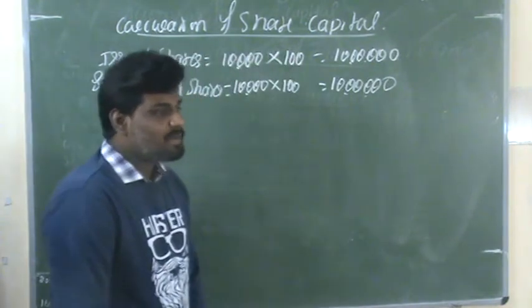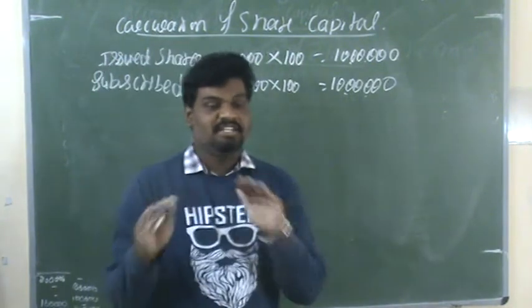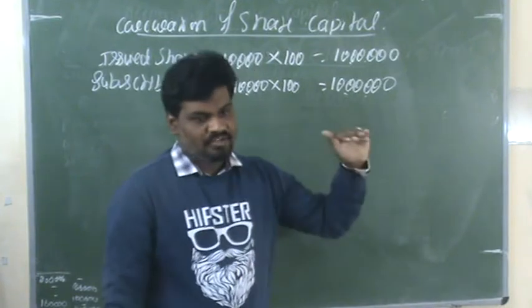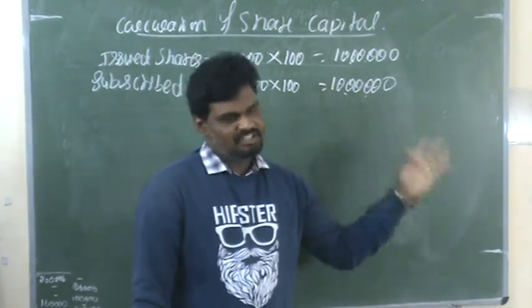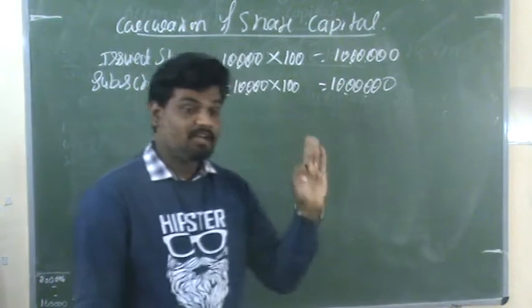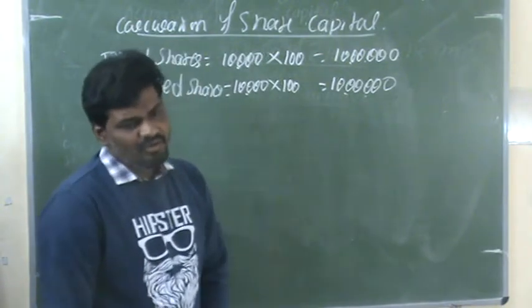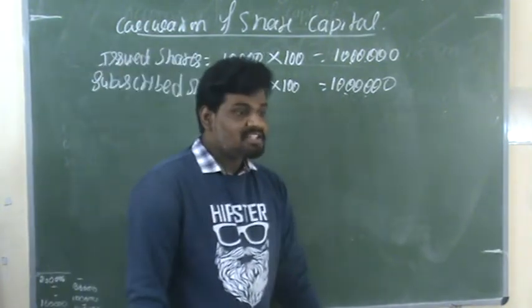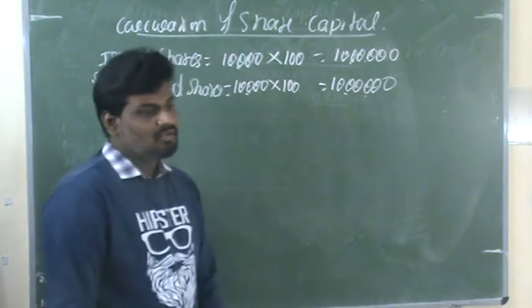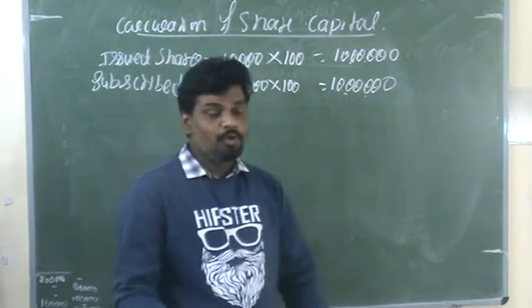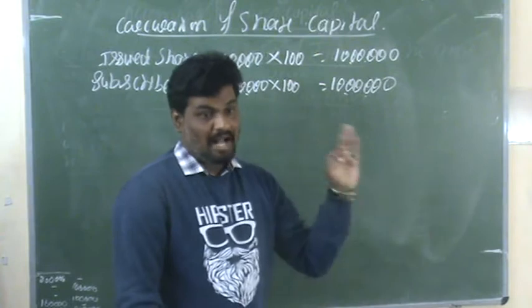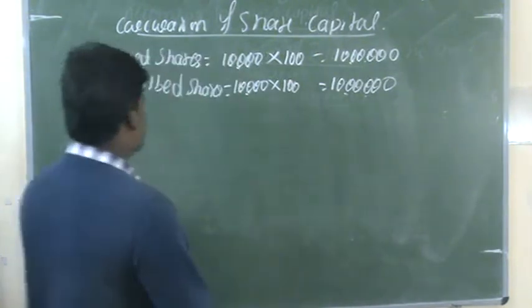That 10 lakh rupees can be collected in different stages, like application, allotment as well as calls. So on each stage, we now need to calculate how much amount we need to receive.